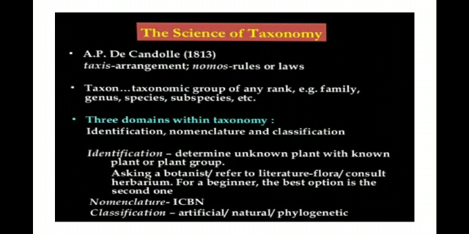There are three domains within taxonomy: identification, nomenclature, and classification. Identification determines an unknown plant by comparing it with a known plant or plant group, asking a botanist, or referring to a literature flora. Nomenclature, governed by ICBN, is giving a specific name to the plant. And classification: there are three types of classification, artificial, natural and phylogenetic. In classification, plants are classified into several groups.